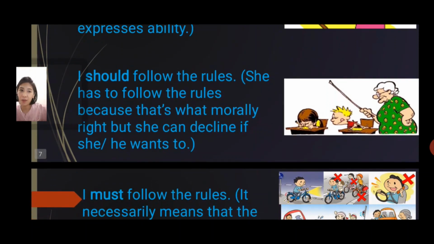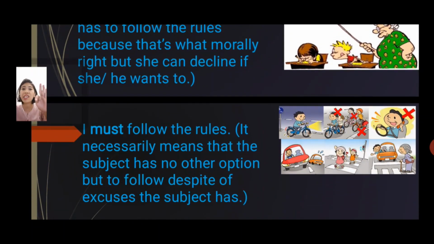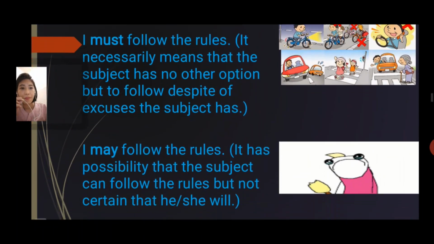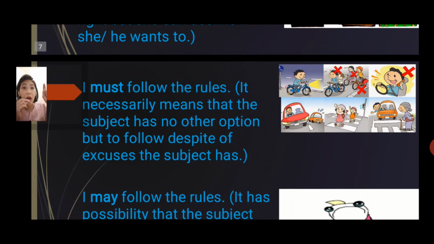They still have an option. Not like a third statement, I must follow the rules. It means that an individual or the subject has no other option but to follow, despite the excuses the subject has.